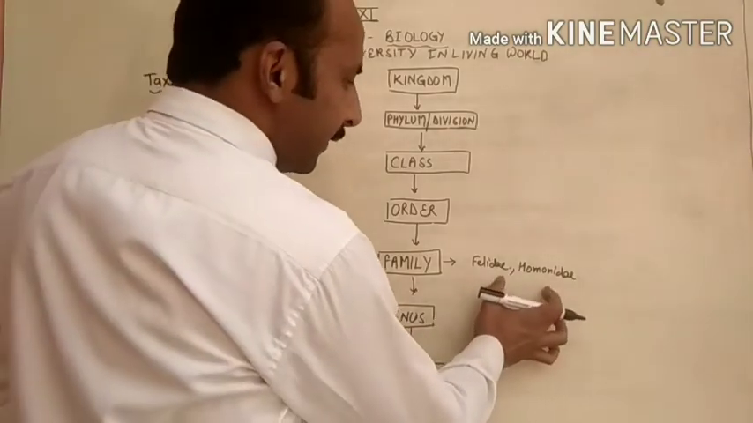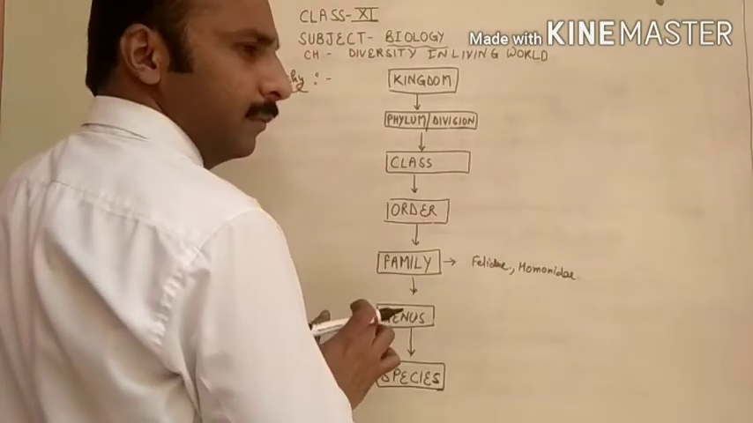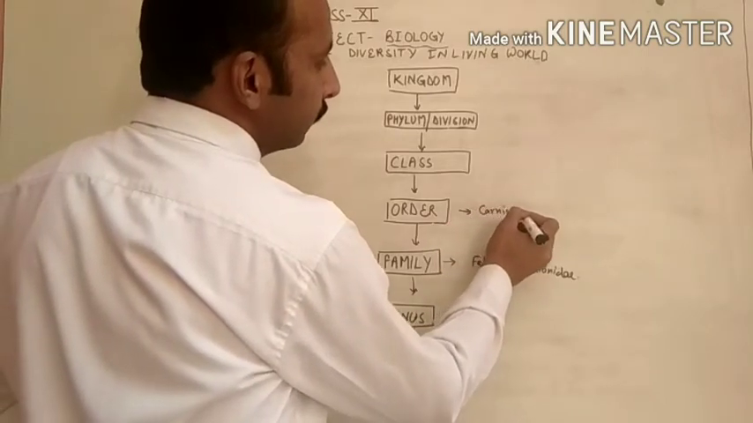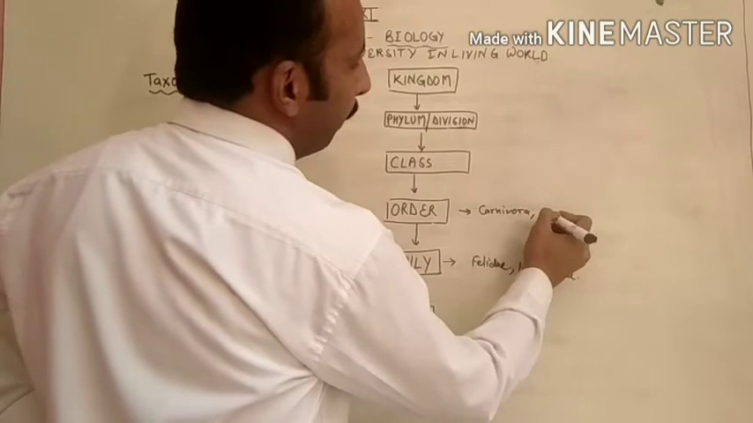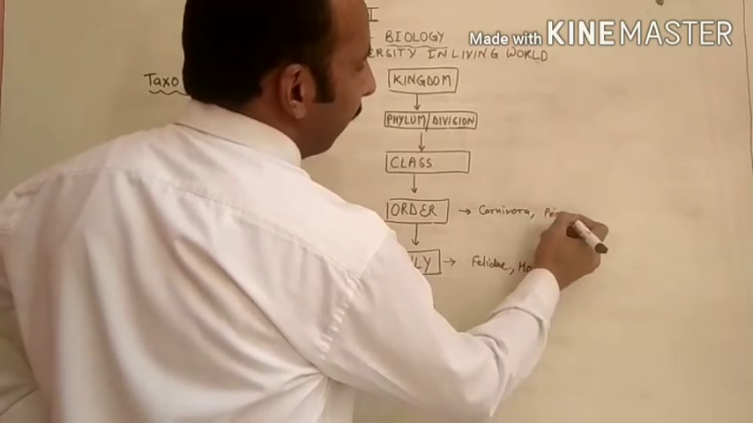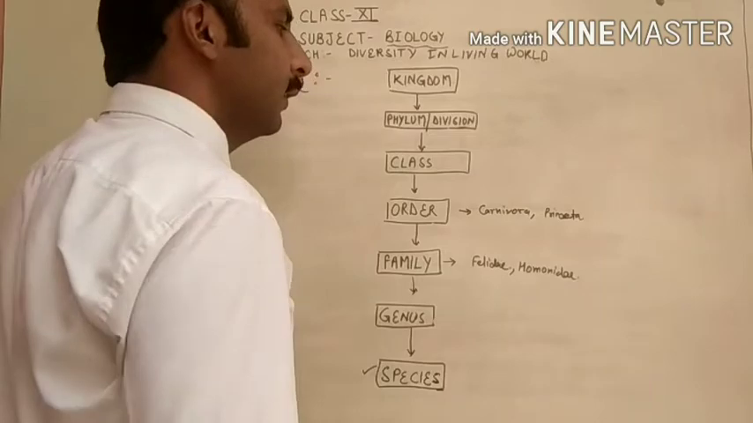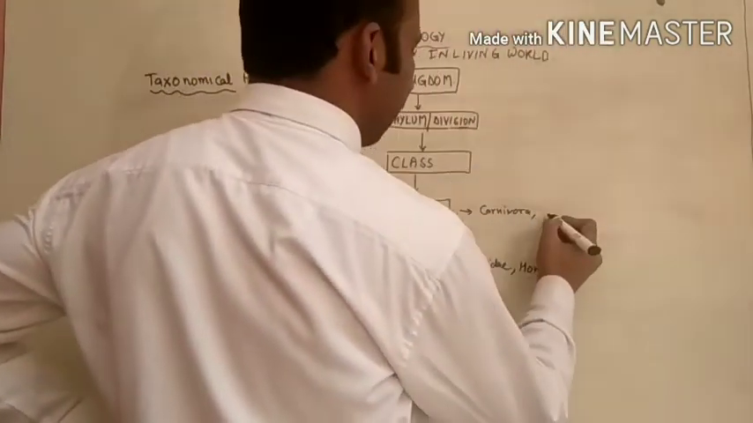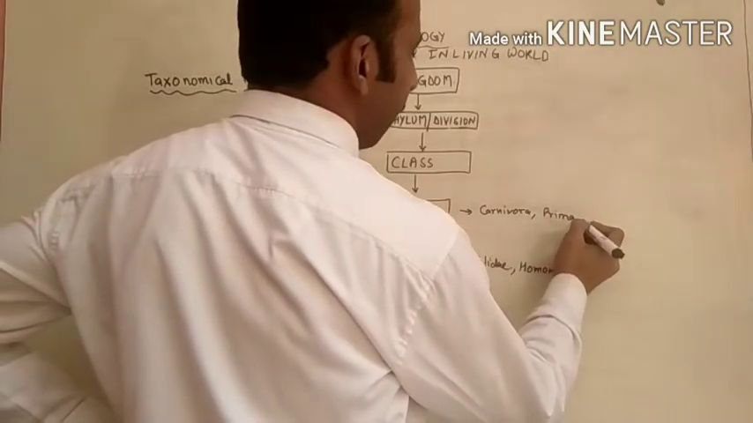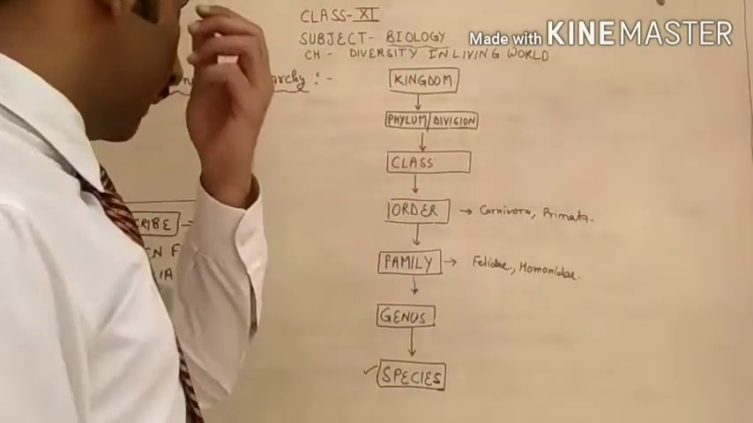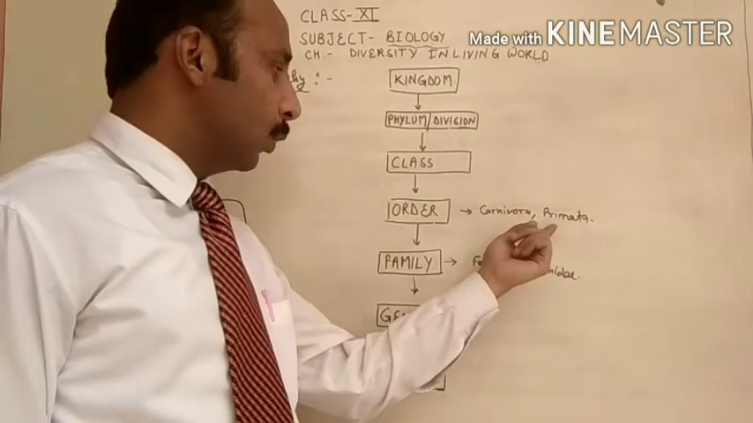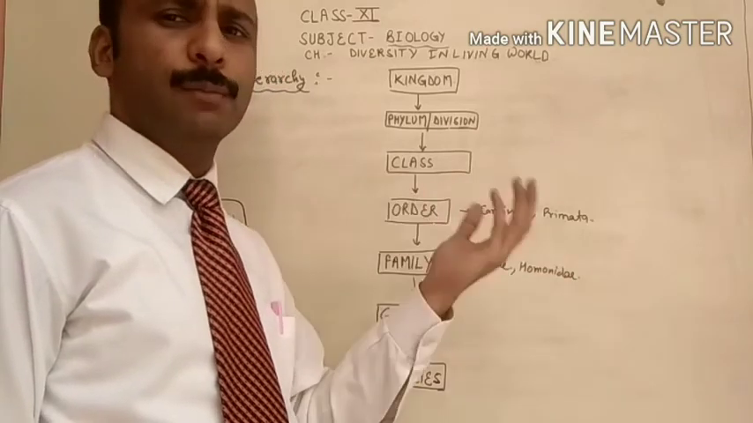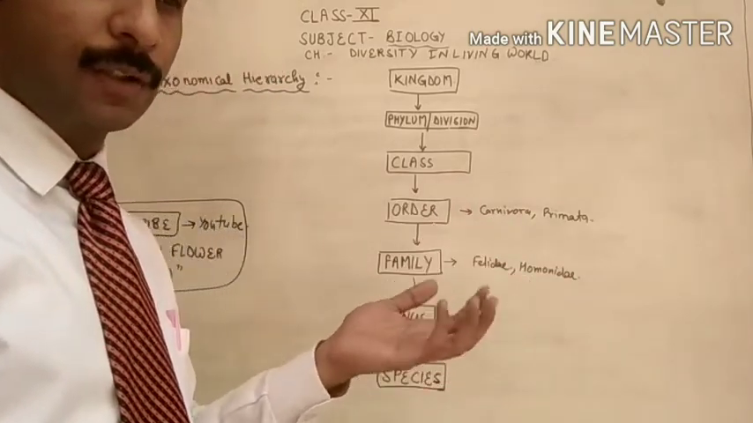Now these families form the order. Orders like Carnivora and Primata. So what is this? This is a group of organisms, and it is called the order. Carnivora, Primata and many more orders are given in the different classifications.